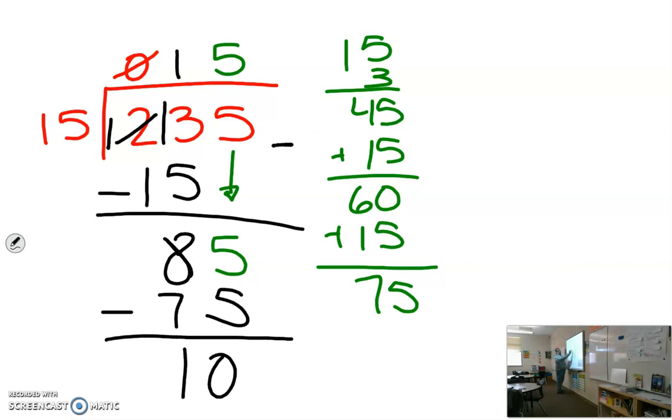I have no more numbers to bring down, and 15 is greater than 10. So my total answer is going to be 15 wholes, and I was able to come up with a remainder of 10.